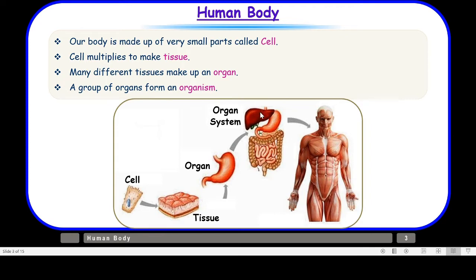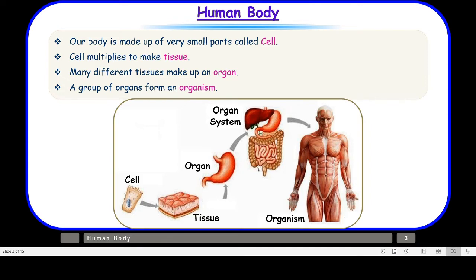As you can see here, many organs have come together to form one organ system. This is the digestive system, but there are many organ systems in our body, and many such organ systems come together to form an organism. And who is an organism? An organism is a living being, right?